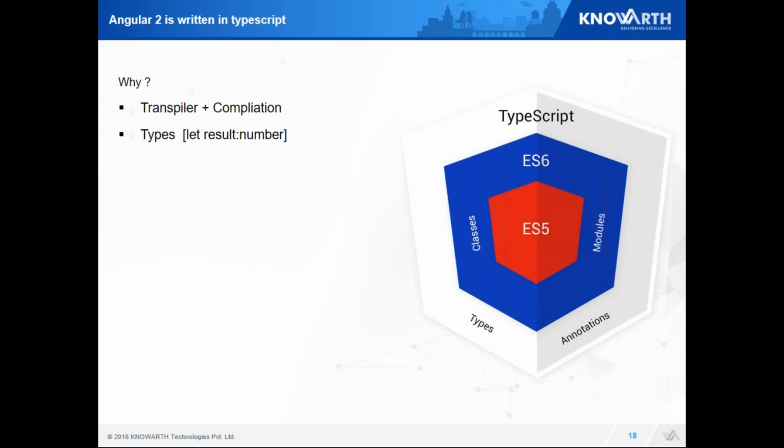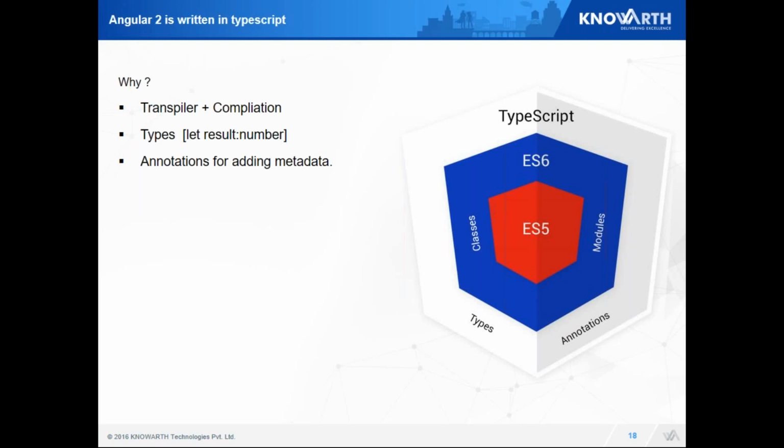Second, types. There are multiple types and it is a type strict way. So there are two types. One is basic and the second one is advanced. Basic types are nothing but boolean, number, string and many more. Advanced types are intersection type and union type.